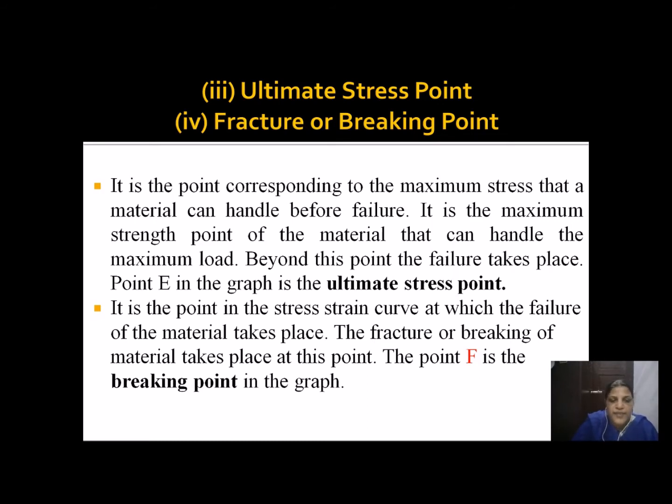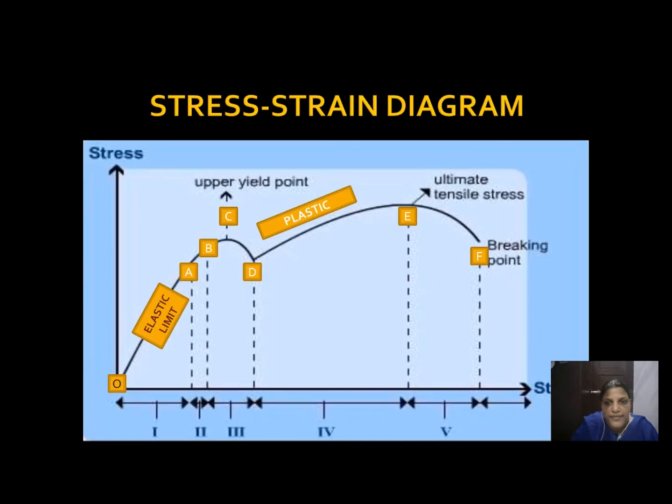When we extend the material beyond this ultimate stress point, the material undergoes fracture or breaking, and this point F is called the breaking point, and after this we will have two pieces of the material. This is the explanation of the stress strain diagram of a simple wire.